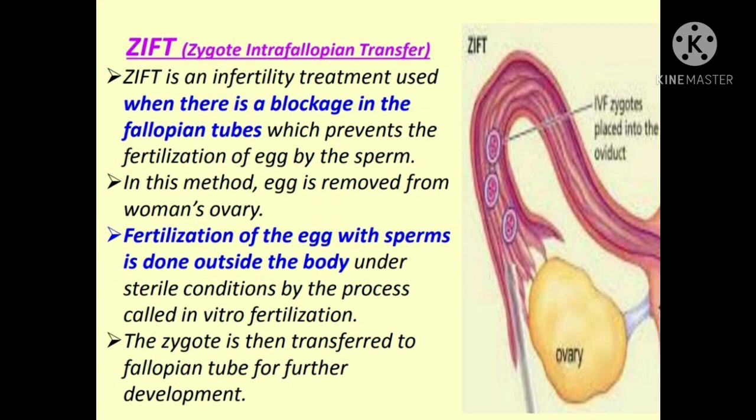In this method, what is done? The egg is removed from the woman's ovary. Fertilization of the egg with the sperm is brought about outside the body under sterile conditions to form a zygote by the process called in vitro fertilization, which we just saw. By that process, IVF, the zygote is then transferred to the fallopian tube for further development. So this is called zygote intrafallopian transfer.